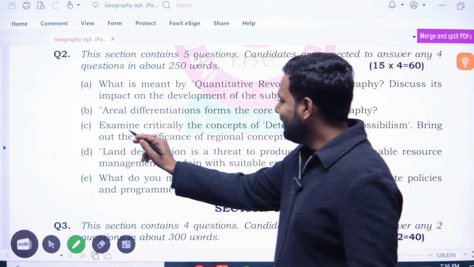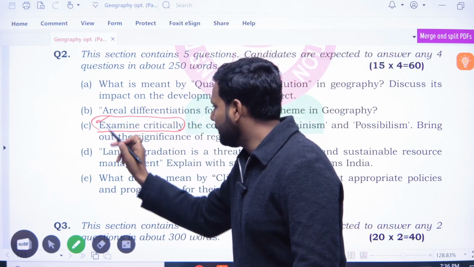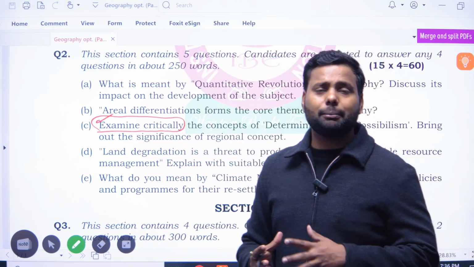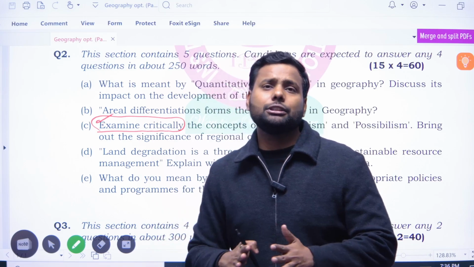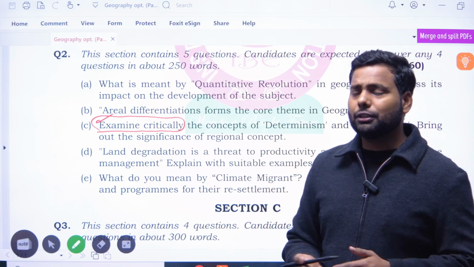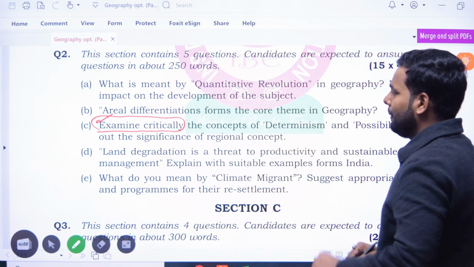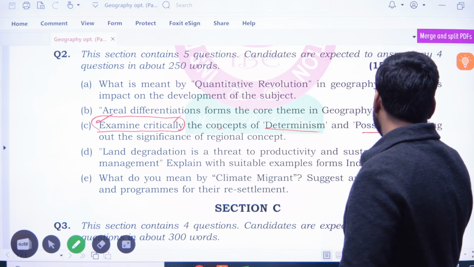Examine critically. Please find this, this is the tail word, examine critically. What does examine critically mean? It means whenever you write, you must always mention the pros and cons of the topic. Critical. Examine critically the concept of determinism and possibilism.